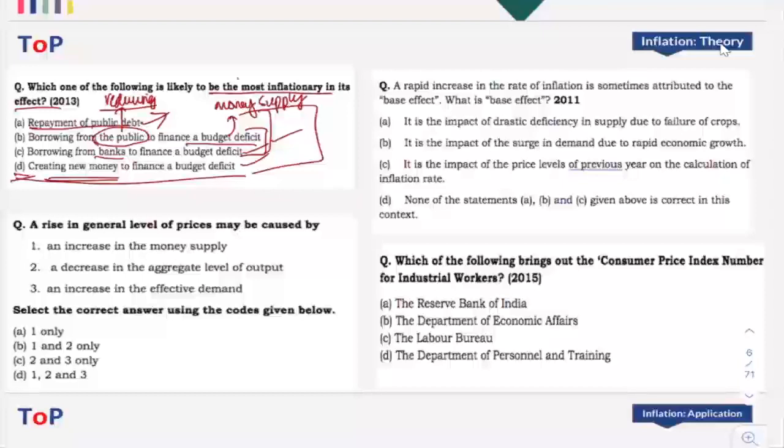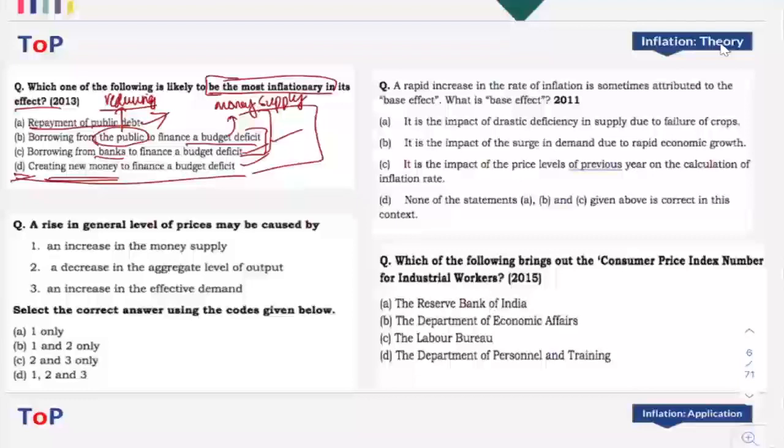So it is most inflationary in nature. Clear? So that aspect of the balancing act needs to be understood. This kind of conceptual clarity is required in order for you to do these questions correctly.